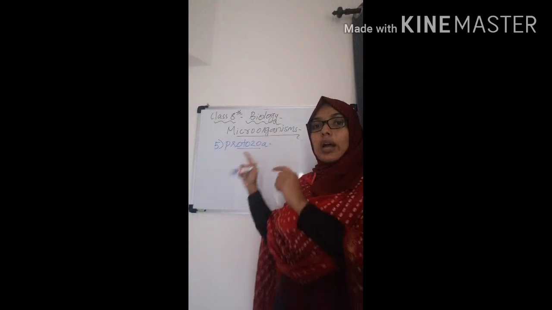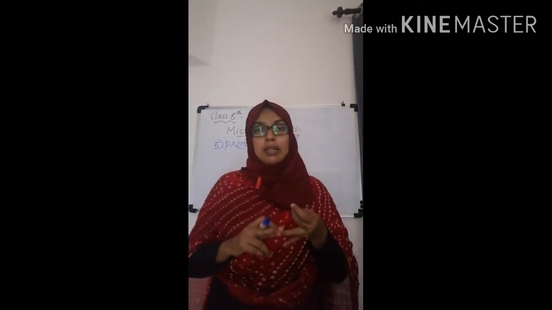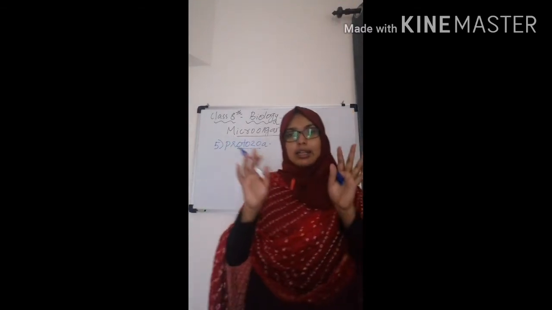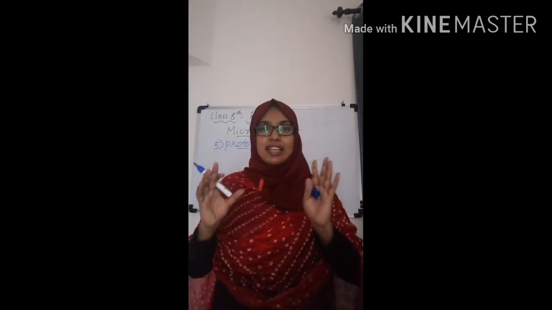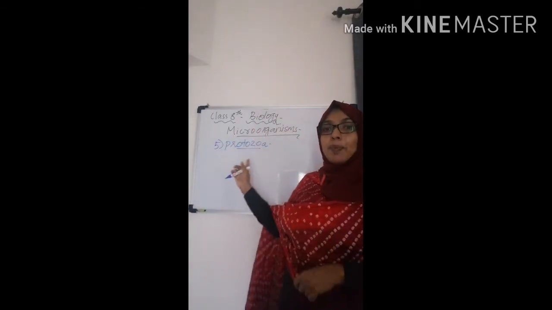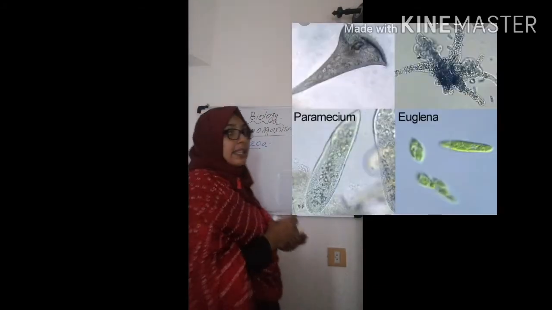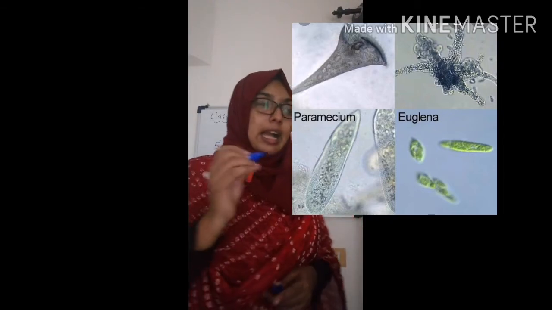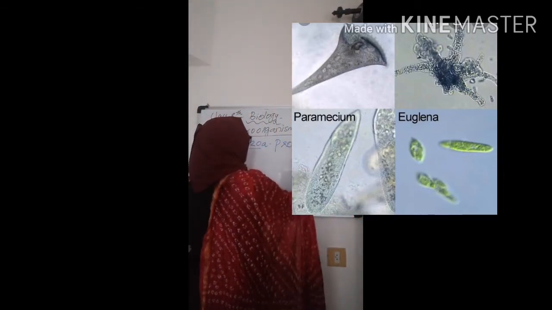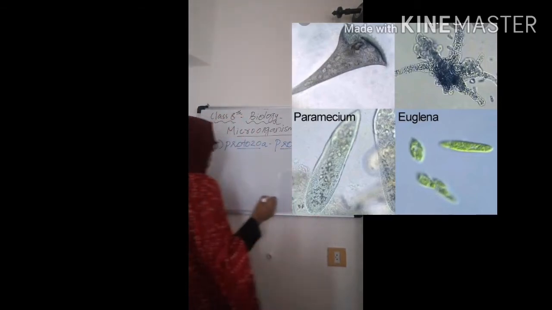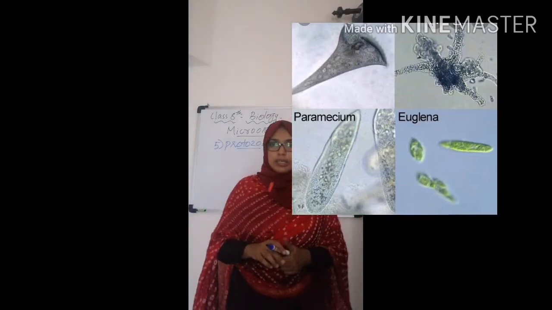There are 5 kingdoms, including plants, animals, protozoans and many more. I am not going into the detail; next year we can discuss it. Among those 5 kingdoms, protozoans are included in a special kingdom known as protista.